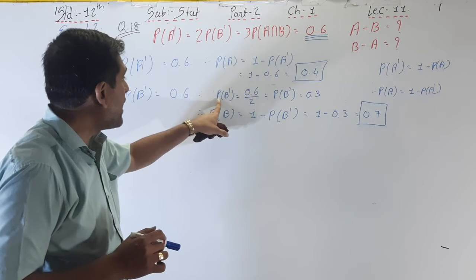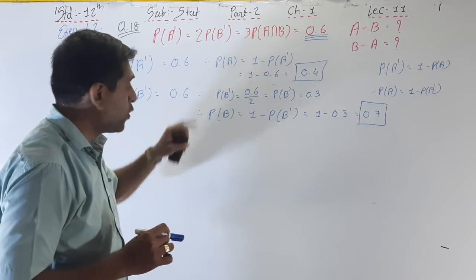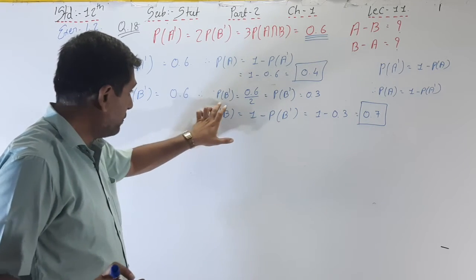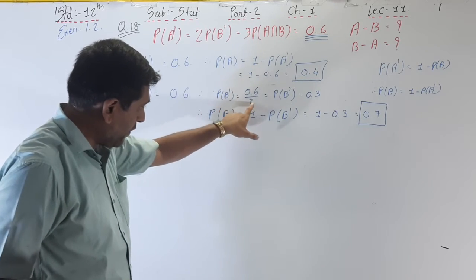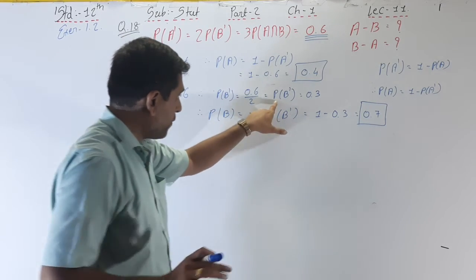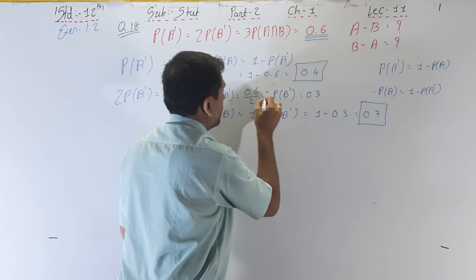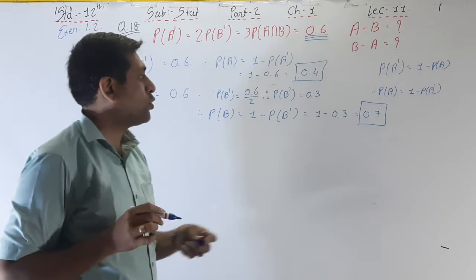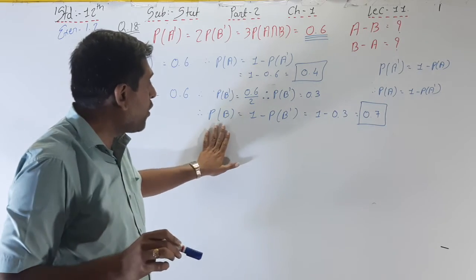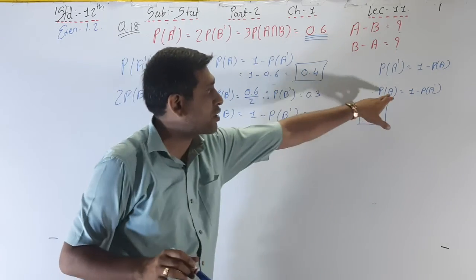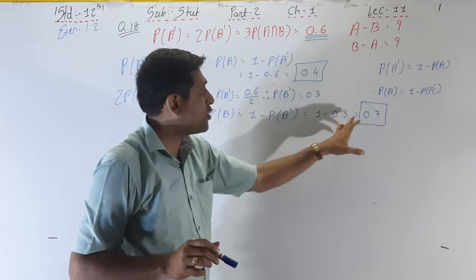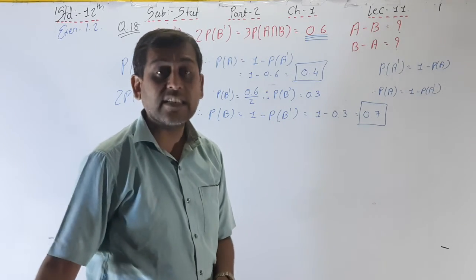Okay, 2 P of B dash is equal to 0.6. That's why P of B dash is equal to 0.6 divided by 2. Therefore, P of B dash is equal to 0.3, and we want P of B, 1 minus P of B dash, just like this. 1 minus 0.3, that's why 0.7.